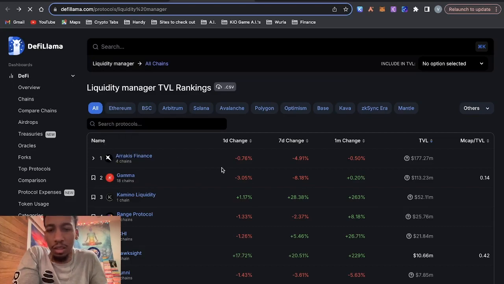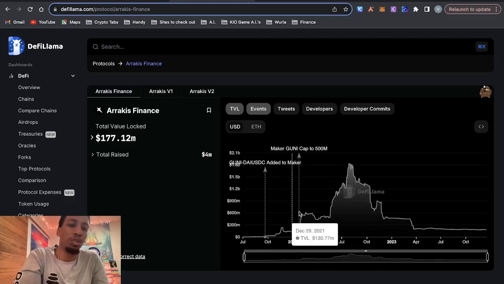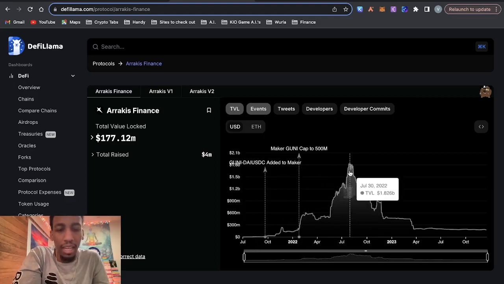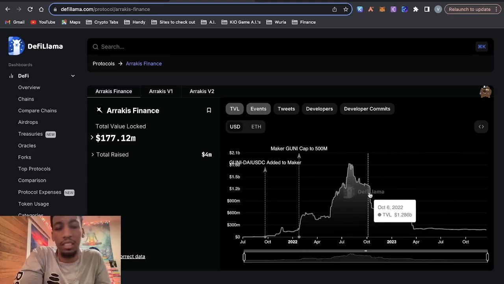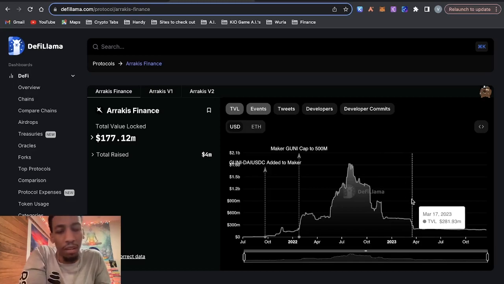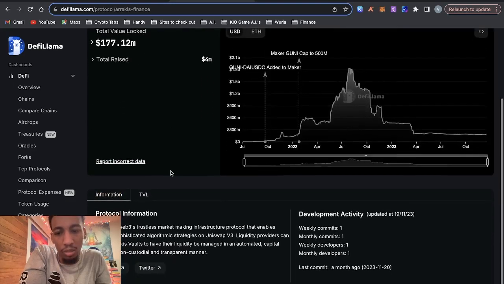And if you click on Arrakis, you can see their growth. They rose and fell with DeFi, right? So they started, it looks like, in around July of 2021. At their peak, they got up to 1.8 billion, which is pretty impressive. And even with FTX and Terra Luna and Celsius and BlockFi dropping, they still have 177 million in TVL. I think that's really, really good.